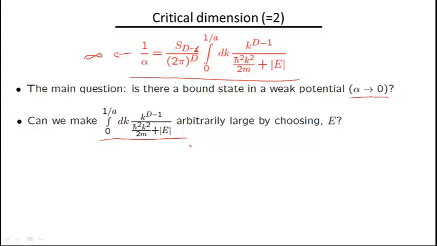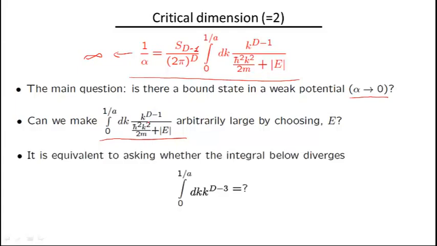So how do we answer this question? If we look at it, we see that the absolute value of energy appears in the denominator. So the larger the energy, the smaller this integral. It's a very clear-cut tendency. So this integral is the largest when energy is equal to 0. Therefore, if we set this energy to 0, the remaining integral will be k to the power d minus 1 divided by k squared, or just simply this. So the question we're asking is whether the integral below can diverge.